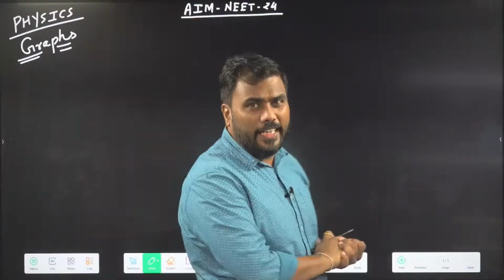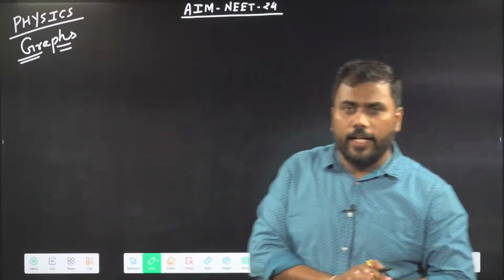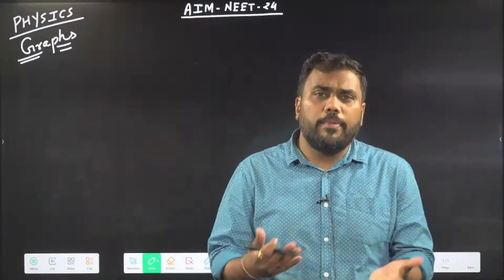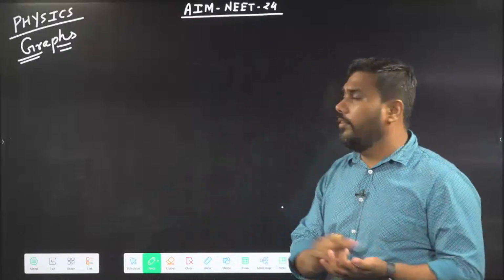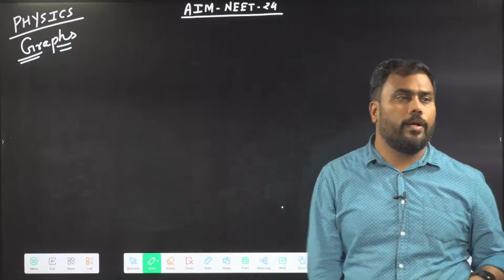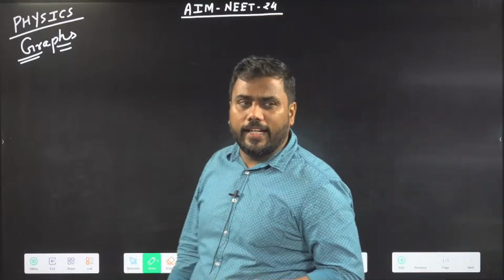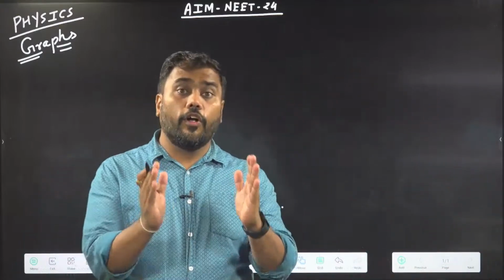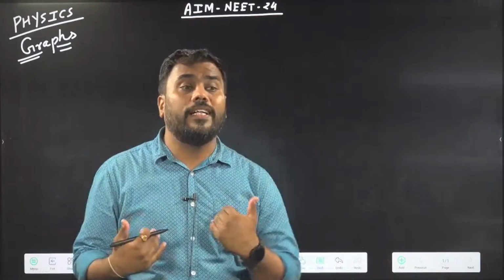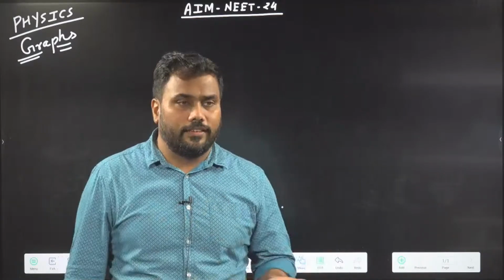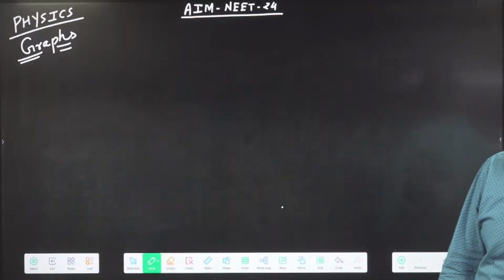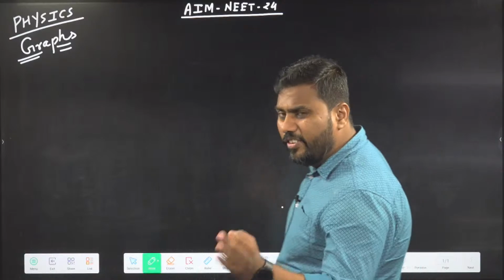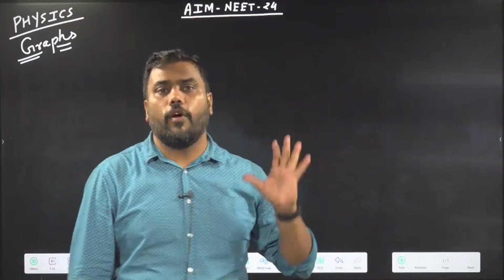So weather is very nice nowadays, and it's helping us to study. I always write aim NEET 24 on my first slide. Why do I write this? Because we should always remind ourselves why we have started. We want to become a doctor.